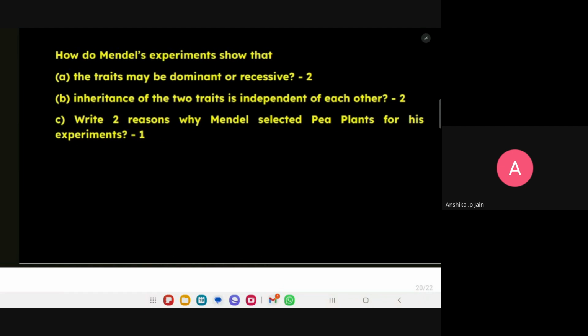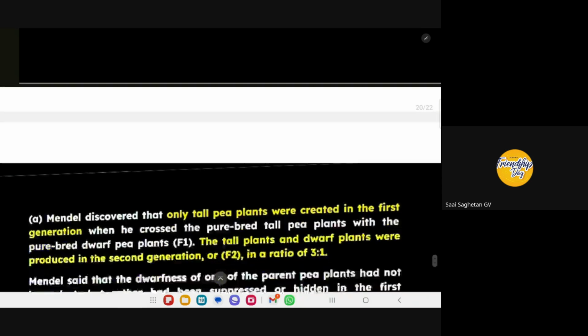The flowers are bisexual, ma'am. It has various characters like color, font, size. And they produce a large number of seeds in a short time. Very good. Self-pollination and cross-pollination can both be performed.